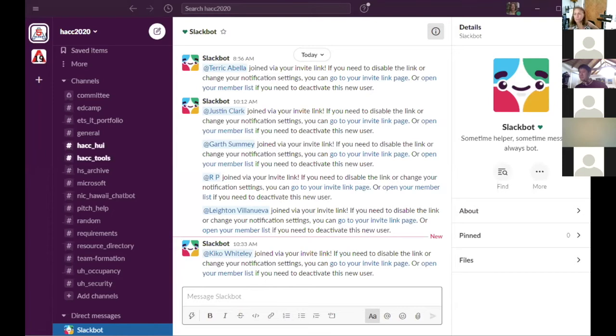Or Sheila, if you wouldn't mind copying it and pasting it again. There's a link that you click on, and if you're not a member of Slack at all, you'll have to create an account. And then you can associate your account with the HACC 2020 through that link. At that point, that's more or less it.